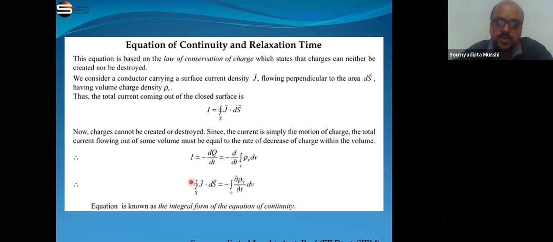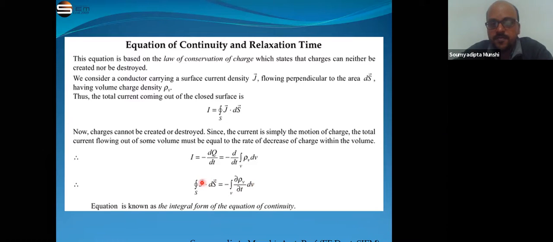Okay, and it shows that the total current, that is the surface integration of J ds, flowing out from the volume is equal to minus the integration of del rho v by del t into dv, that means the volume charge is decreasing inside the conductor.